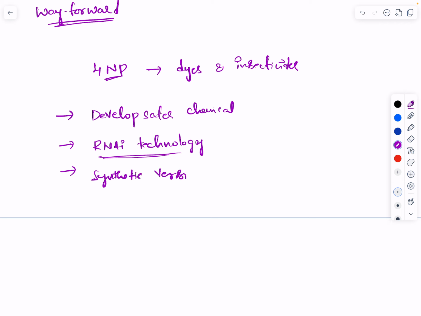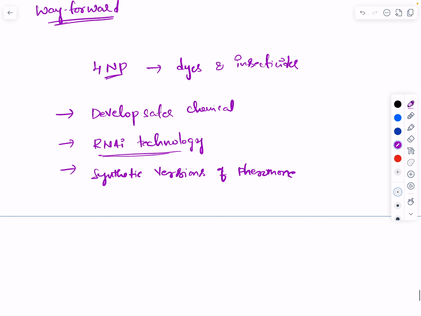And use synthetic versions of the pheromone if possible, to trap locusts in one place and neutralize them. So these approaches are generally more eco-friendly, targeted and scientifically advanced than traditional pesticide spraying.